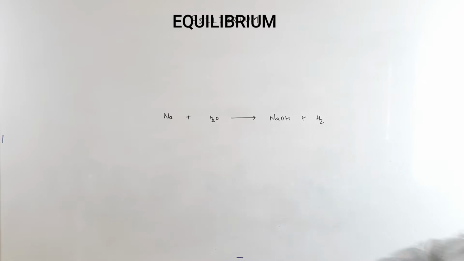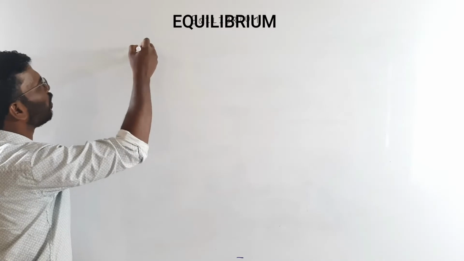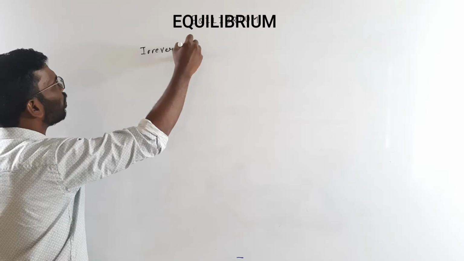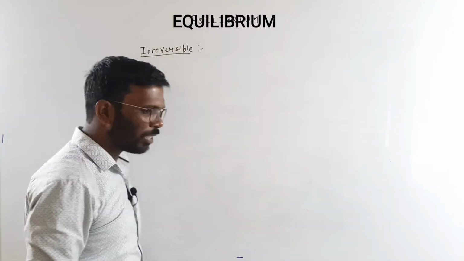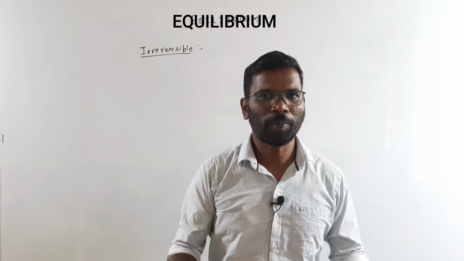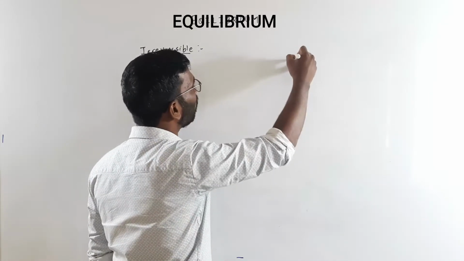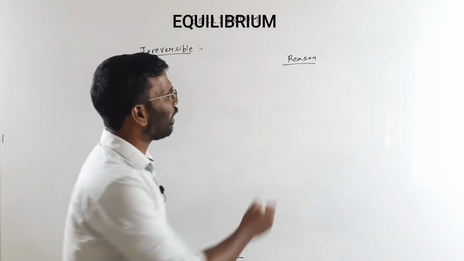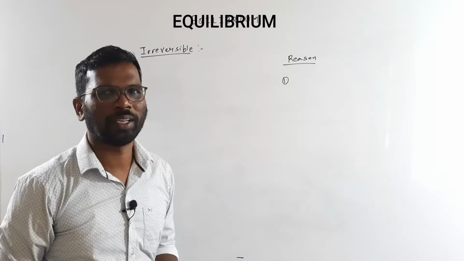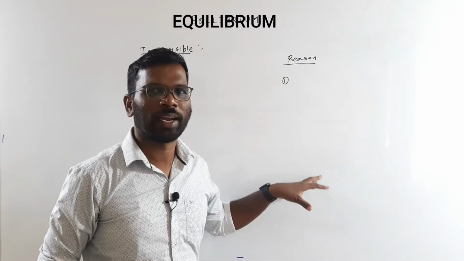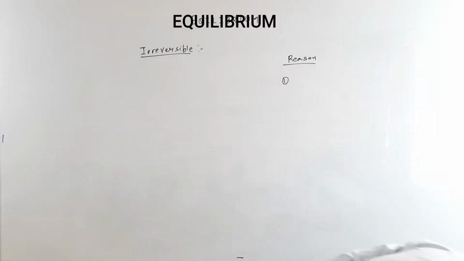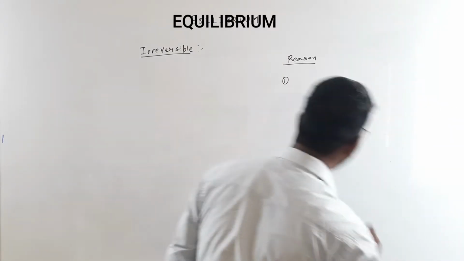Whenever there is a reaction, there are two types of reaction. One is irreversible. These are the category of reactions where we can't get the product back. The reason may be anything. Like it could be an open system. If the system is open, then there is a possibility that we can't get the product back, right? For example, calcium